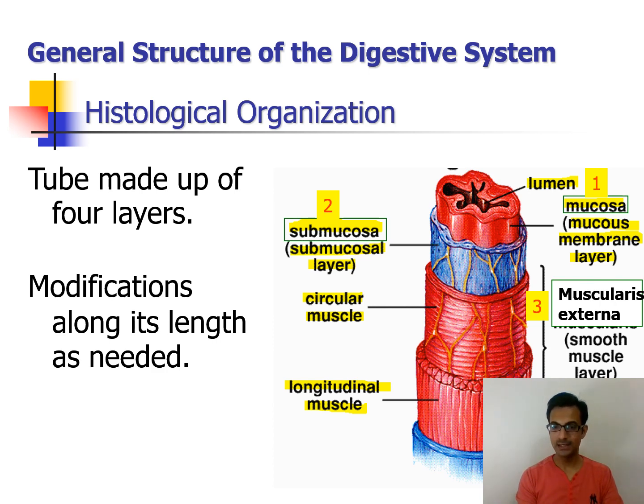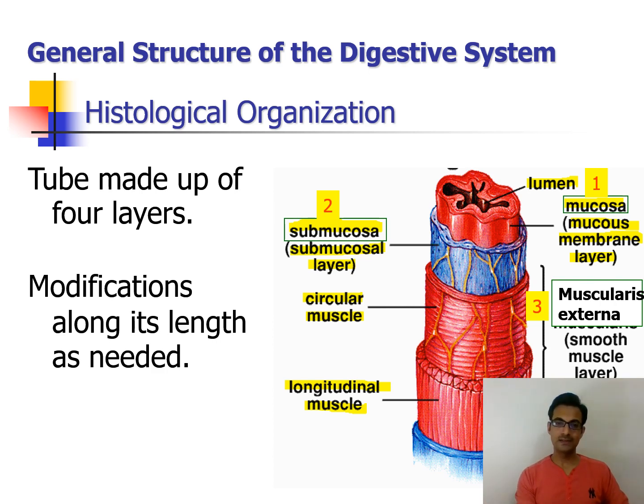It has cells and glands which secrete the serous fluid, and this fluid acts as a shock absorber to protect the alimentary canal from shocks, okay. So this is the general histological structure of the alimentary canal.